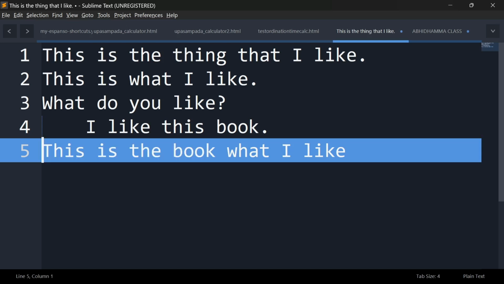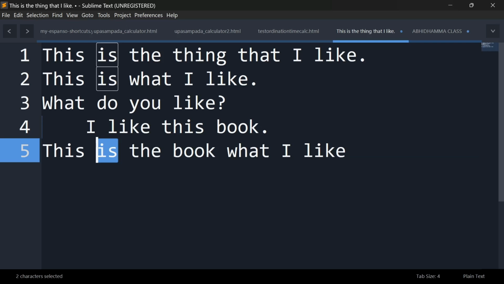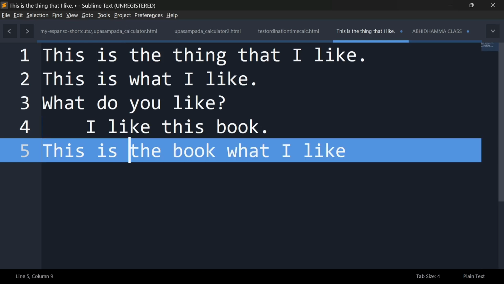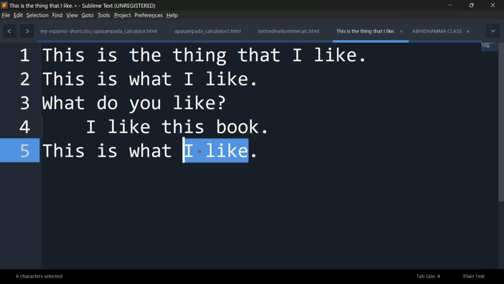So here we have the verb to be, you see? Is. So it can be the complement. Instead of the book, you can say, this is what I like. Yeah, this is what I like. You see? Look at this relative clause. What is it referring to? You see? It's not referring to a previous noun, right?